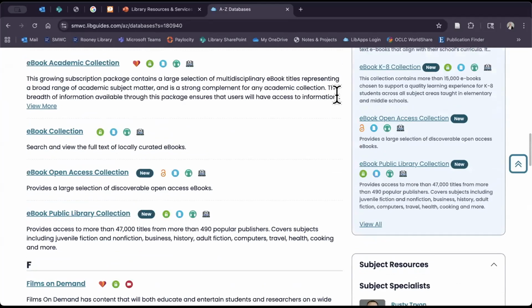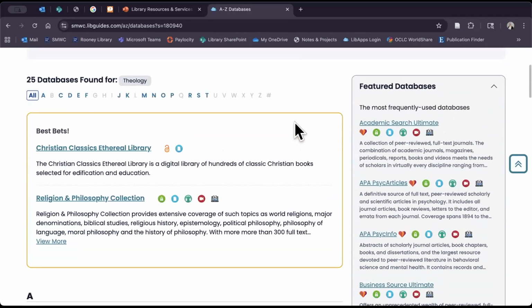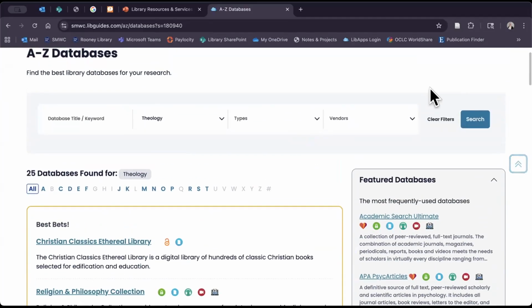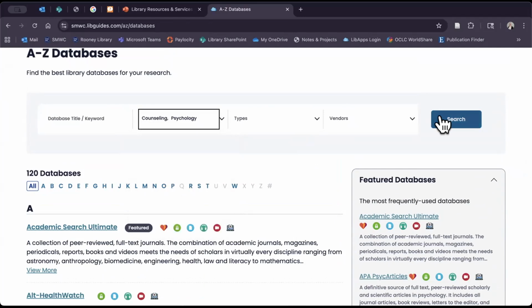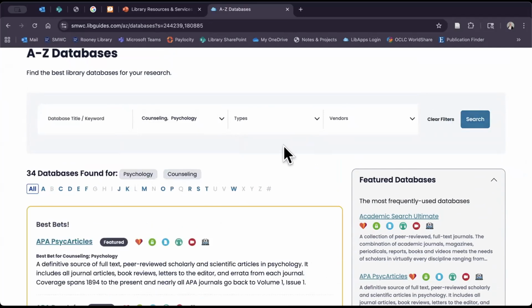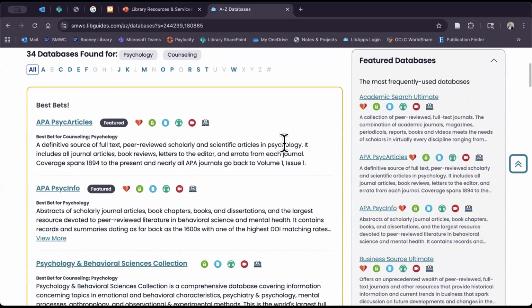There's all kinds of different ways that you can use these icons to know how to pick the database that you need. Now, let's say that you want to do research within two particular subjects and kind of see how they interact with each other. So let me clear this. Let's say that I want to do some research within the field of counseling. And let's do psychology since they are fairly similar.